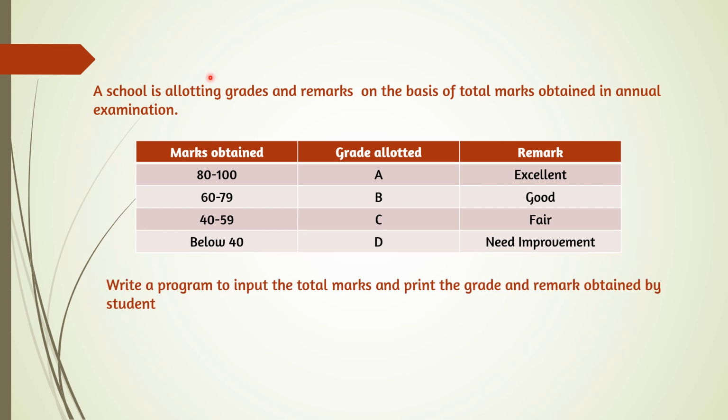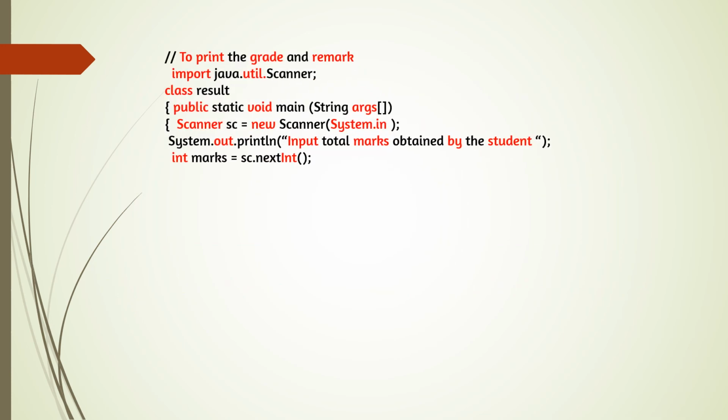So as you can see, the input normally will be the left hand side, whatever column is there. So write a program to input the total marks and print the grade and remark obtained by the student. So input marks and then we have to print both the grade and remark. So here program: import java.util.Scanner, class Result, public static void main(String[] args), and Scanner sc is equal to new Scanner(System.in). So after writing the first 4 lines, give the message System.out.println input total marks obtained by the student, and int marks is equal to sc.nextInt().